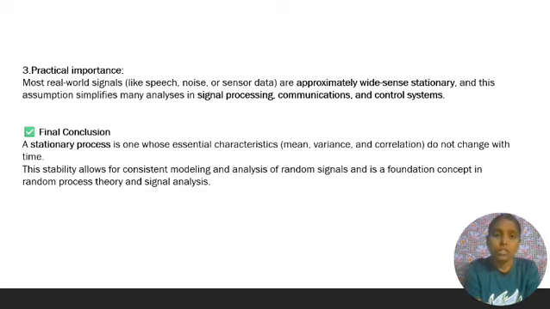Final conclusion: a stationary process is one whose essential characteristics, that means mean, variance and autocorrelation, do not change with time. The stability allows for consistent modeling and analysis of random signals and is a foundational concept in random process theory and signal analysis.